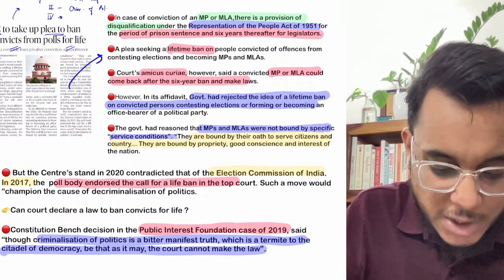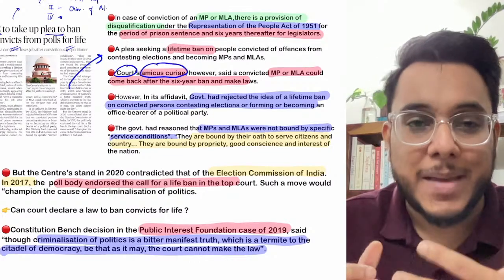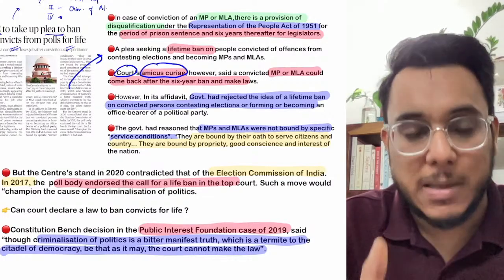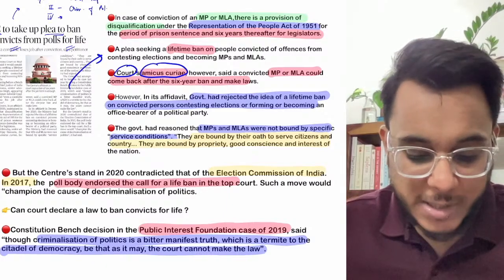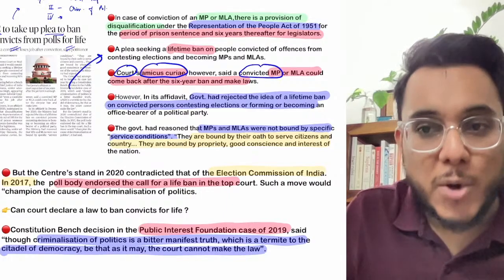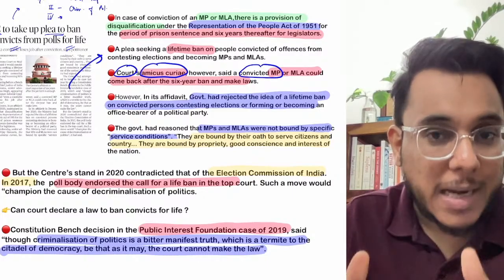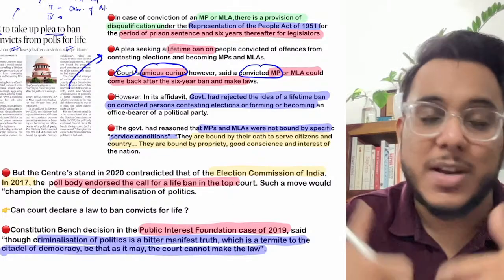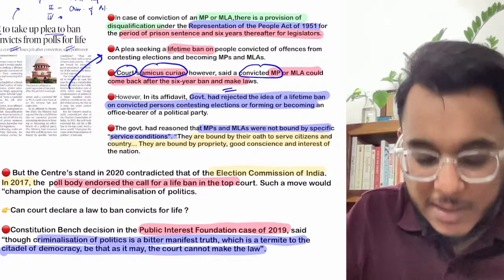And in this direction, the court's amicus curiae. Now guys, who is an amicus curiae? Amicus curiae means the friend of the court. So the court can appoint some people to assist the court on some kinds of matters. The court's amicus curiae has pointed out that in India presently, the convicted MP or MLA can again come into the Parliament or the state legislative assembly after their punishment has been finished and after a gap of 6 years has passed, and they can make the laws.